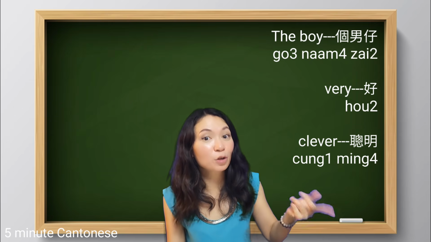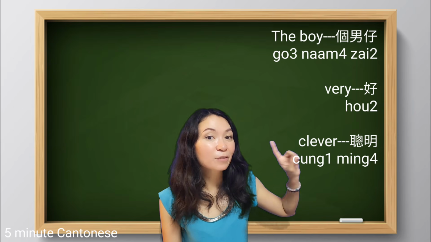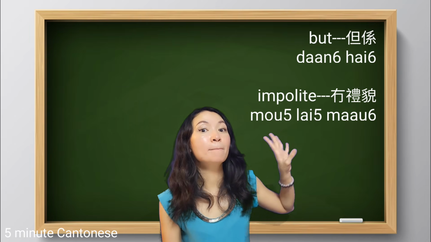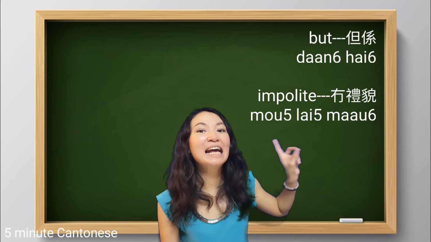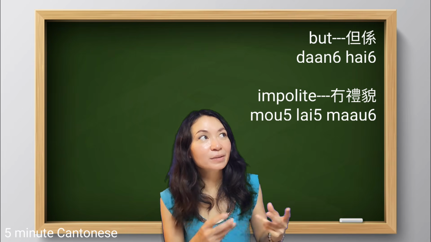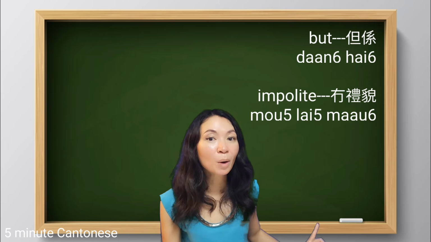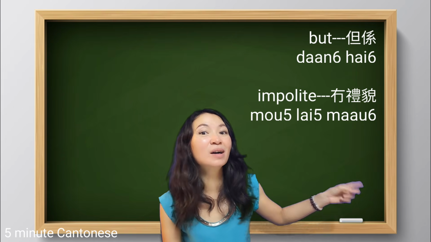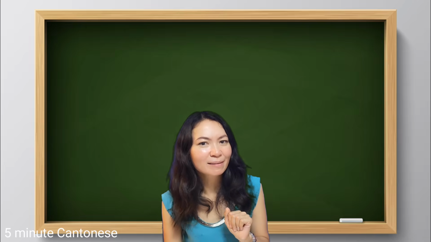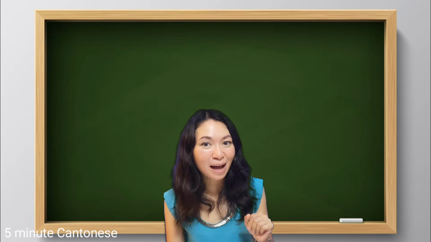The boy is clever but rude. The boy, 個男仔, is clever, 好聰明. But we learned it before, 但係. Rude. Here, in this case, we can say impolite, okay, which is very similar. 冇禮貌. 個男仔好聰明但係冇禮貌.